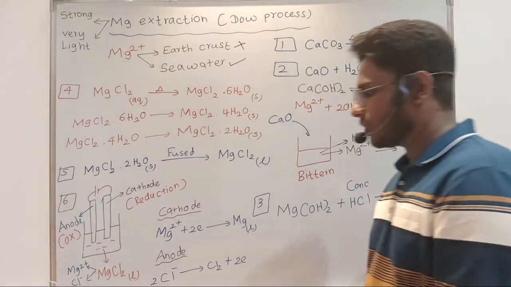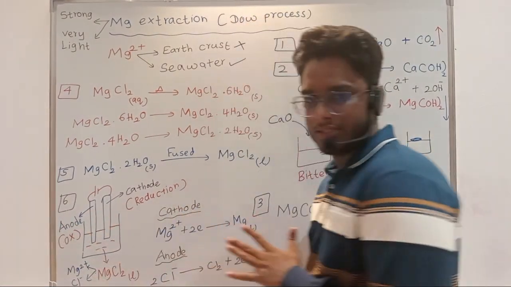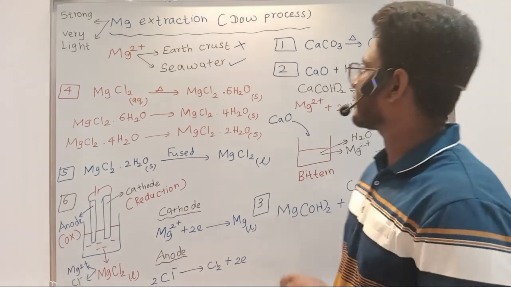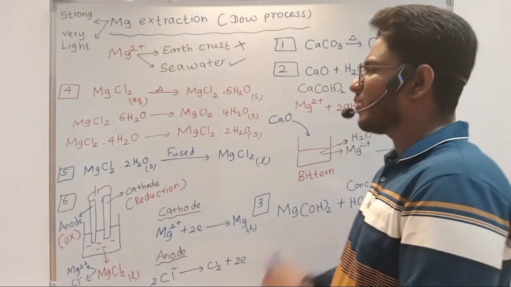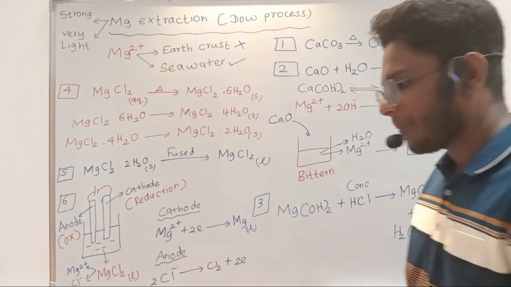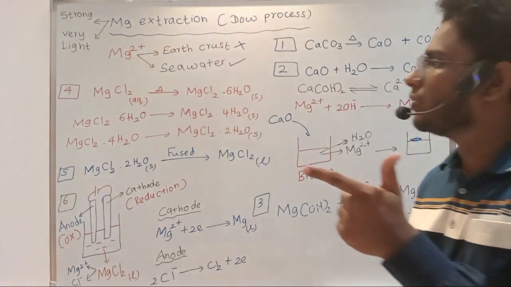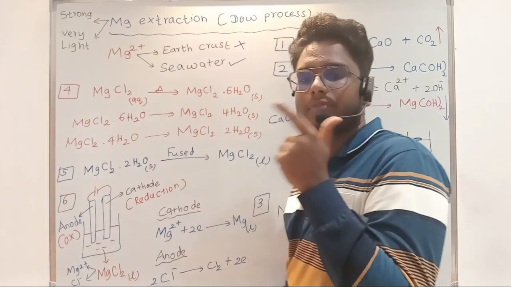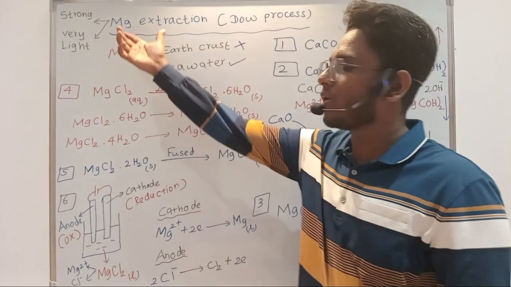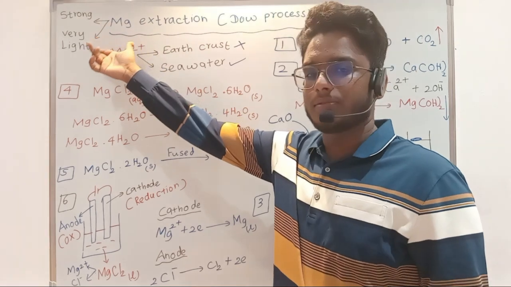Let me go through a quick recap, okay? First of all, why do we need magnesium? Magnesium is a very light metal, and also it is a very strong metal. Therefore it is used in aircraft and vehicles. So magnesium is very important to produce alloys with this kind of properties.